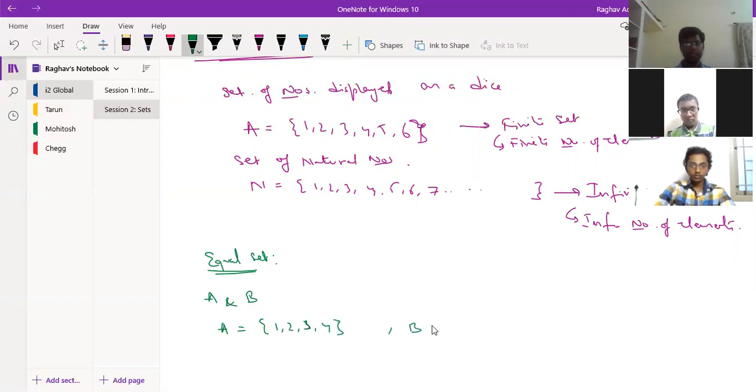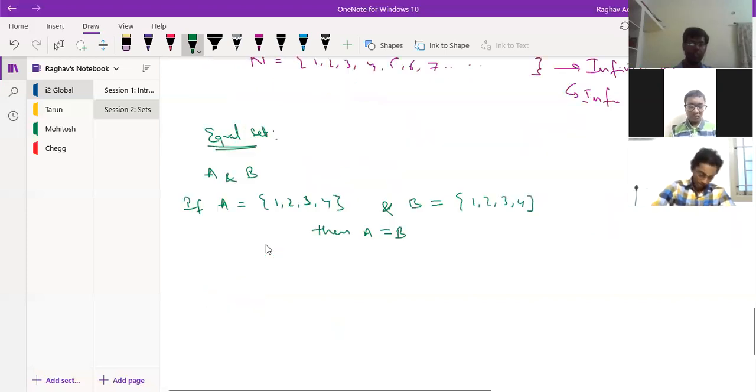Then B also should have 1, 2, 3, 4. If A is 1, 2, 3, 4 and B is 1, 2, 3, 4, then A is equal to B. So each and every element in both sets should be the same.